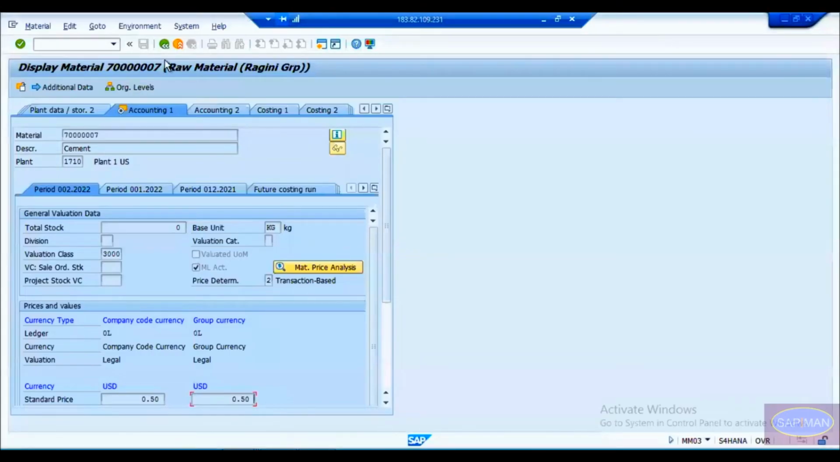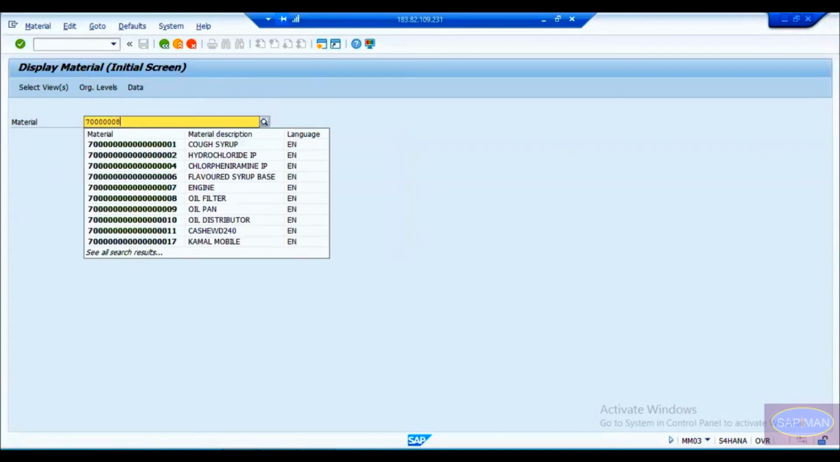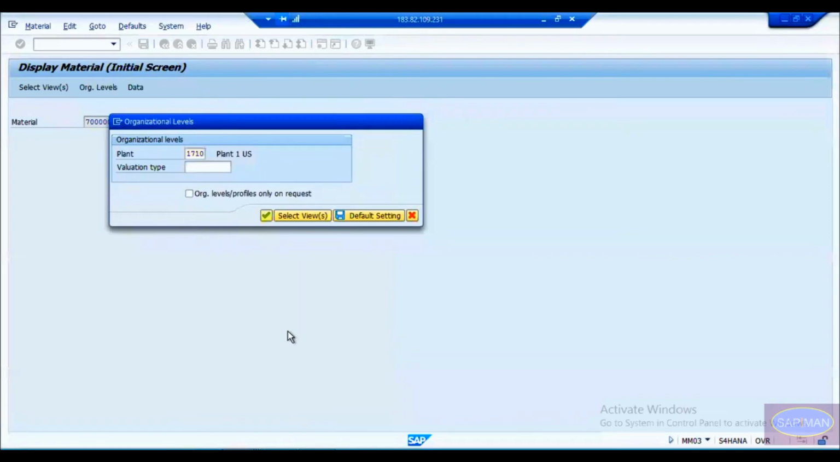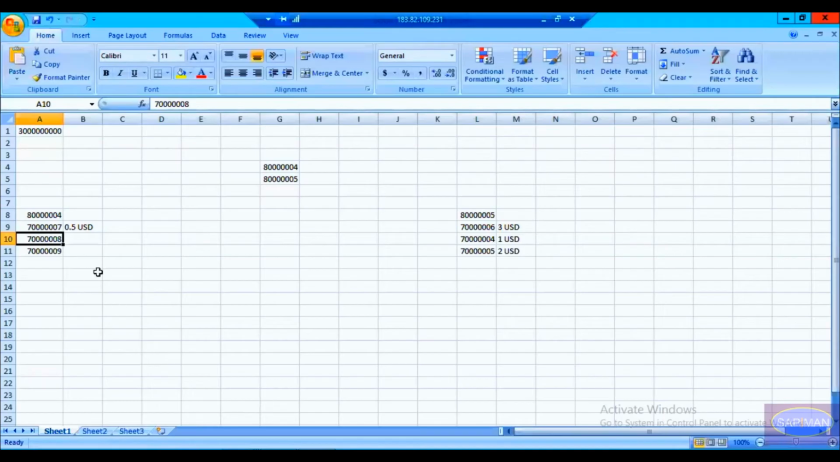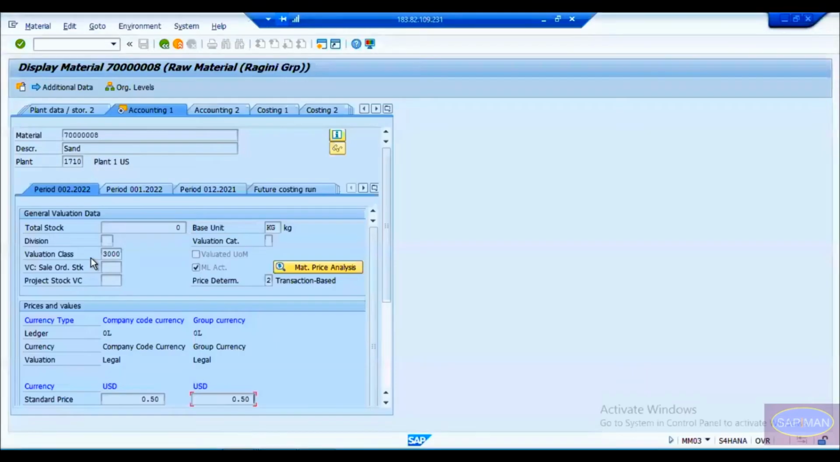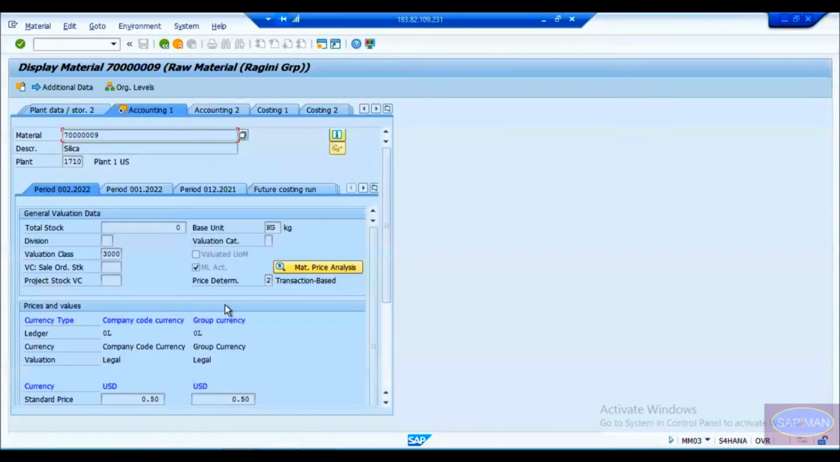Now we will go for this 8. On 8, this is again 0.50 USD. Sand is again 0.50 USD, which means US dollar. And if we check for the other component, it should be some dollar price, right? So this is again 0.50 USD.